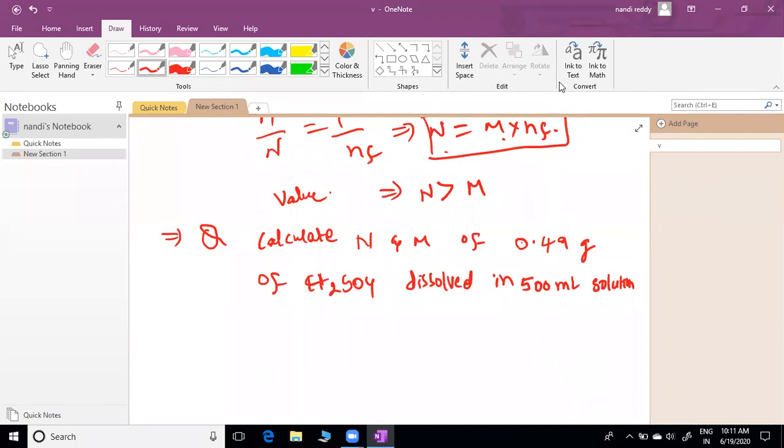N factor generally you won't get like that way. Half N factor you will get only in very rare cases, that is disproportionation reactions. Even those also mostly will get more than 1. Less than 1 we didn't see, but if you find it anywhere, let me know. I'm explaining with respect to practically available molecules, not imaginary states. If you apply pure mathematics, we can get all the cases, sir, doesn't matter.